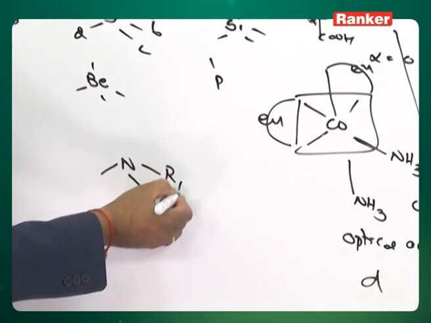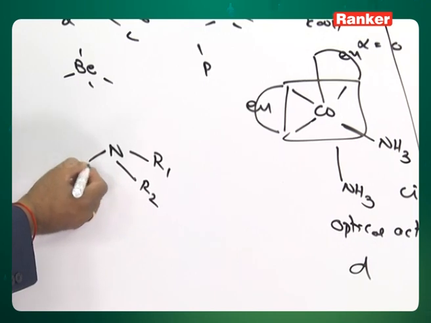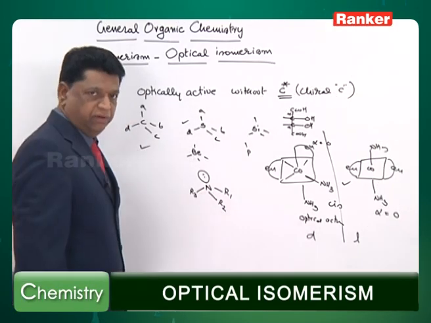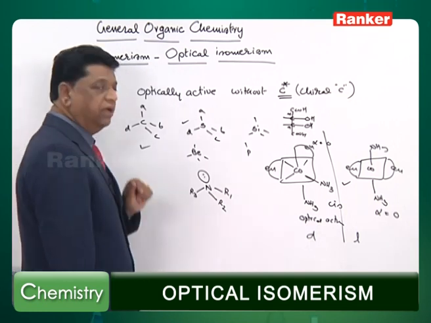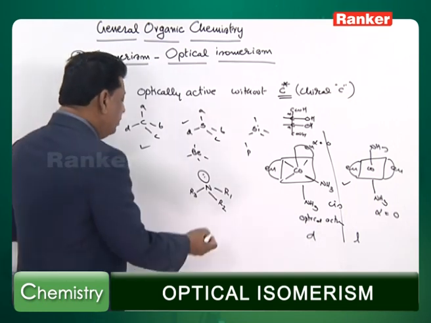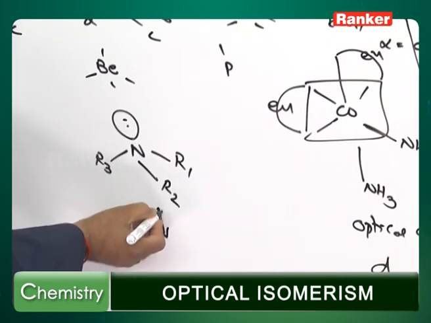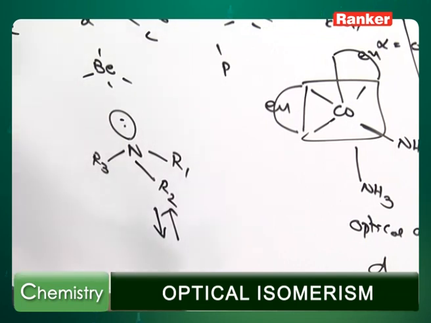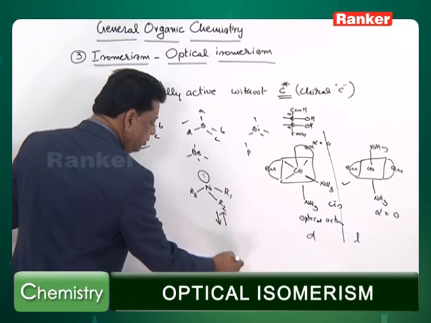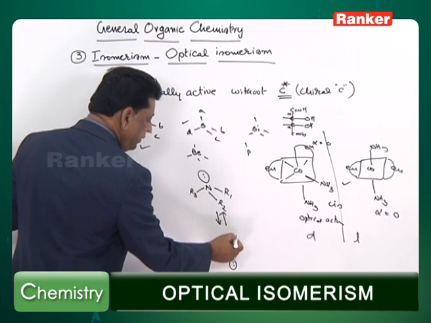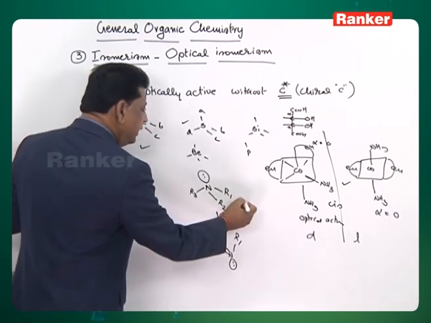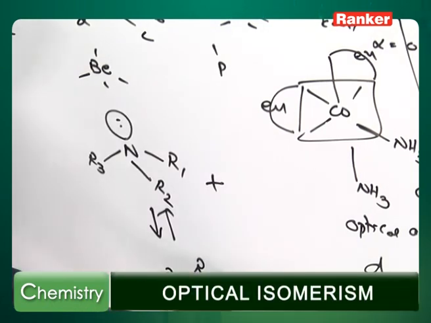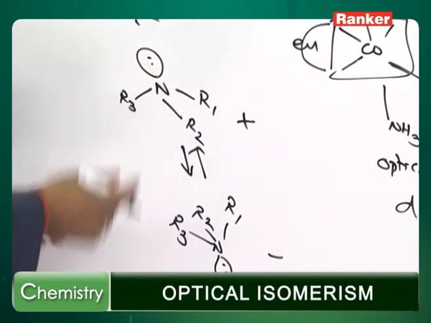Nitrogen usually will have R1, R2, R3, and a lone pair. With this lone pair, you cannot cut into two halves. So this compound is definitely optically active, but it has one small problem. It goes on changing, not resonating. The lone pair comes to this side, and the three groups go to that side. If this is a plus compound, its mirror image will be the minus compound, and the plus and minus go on in equilibrium.